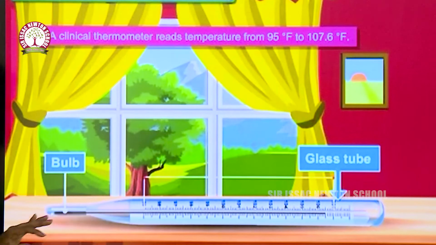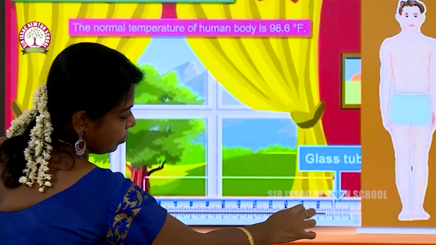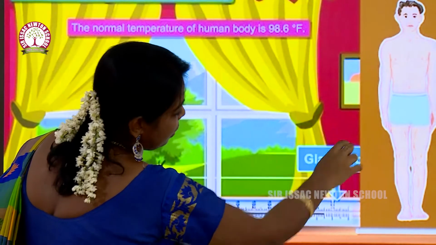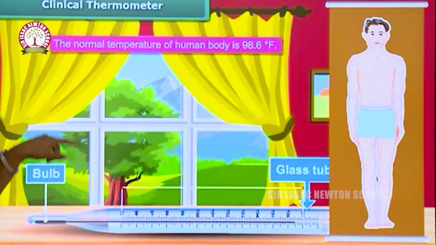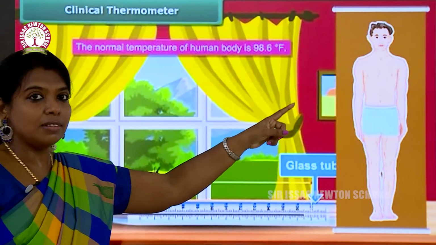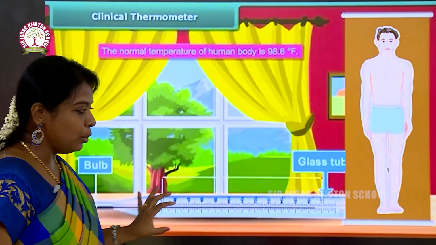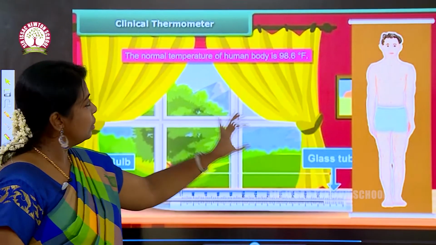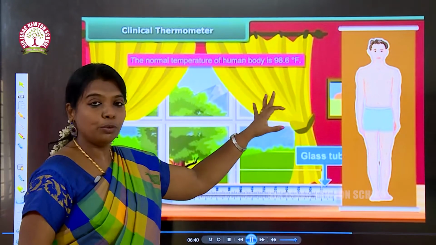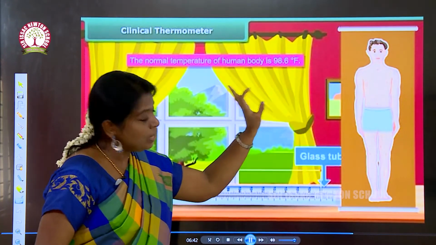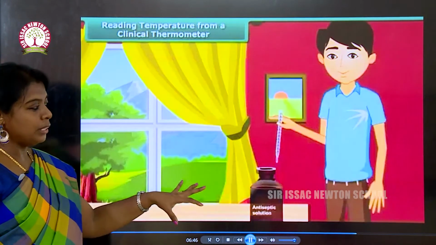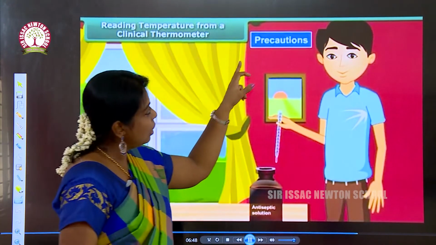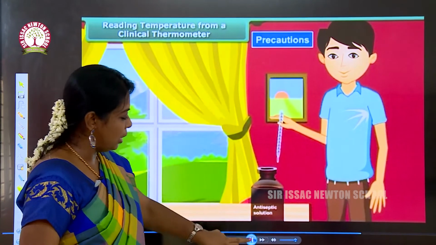Okay, can you understand? See here. If the person here is being checked with the thermometer, his body temperature will be shown in this thermometer. The normal temperature of the human body is 98.6 degrees Fahrenheit. This is the clinical thermometer.